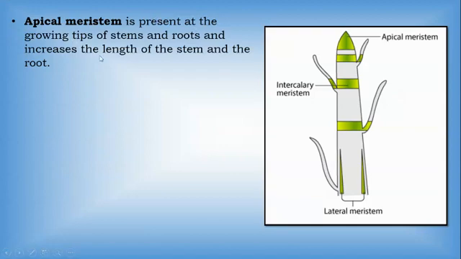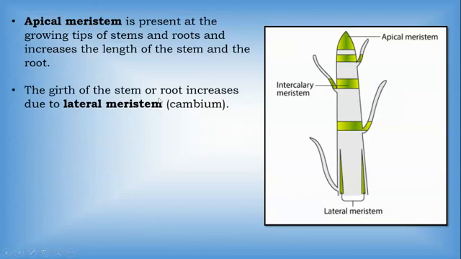Apical meristem is present at the growing tips of stems and roots and increases the length of the stem and the root. Okay, so where is the apical meristem present? They are present at the tip of the root. Not only the root, they are present in the stem also. Then they increase the length of the stem and the root. So the apical meristem is responsible for the increase in the length of the stem as well as the root.